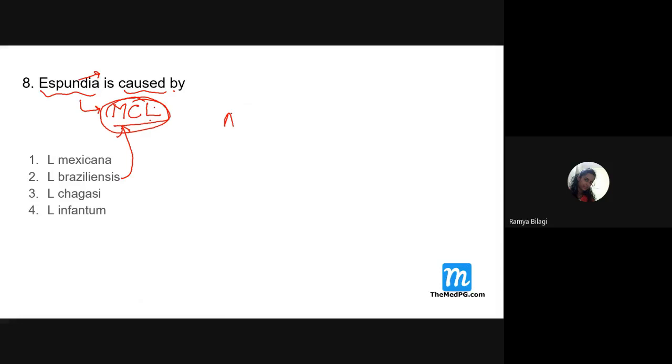Just remember this. It is caused by Leishmania brasiliensis, mucocutaneous, MCL, right? So what is the alphabet before C? It is B. So that is Leishmania brasiliensis and Leishmania chagasi. It is the one which causes visceral leishmaniasis.